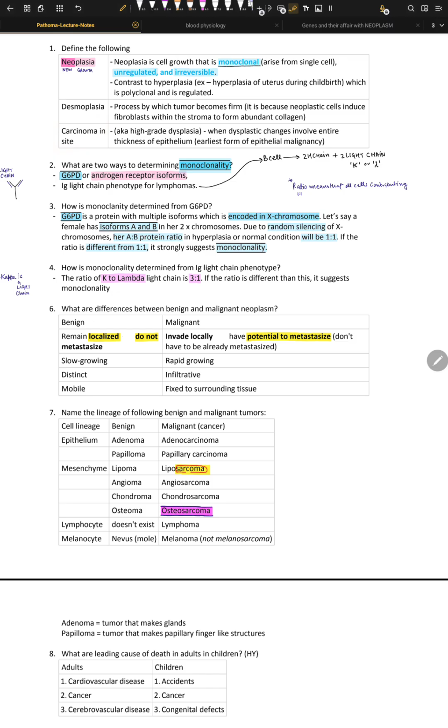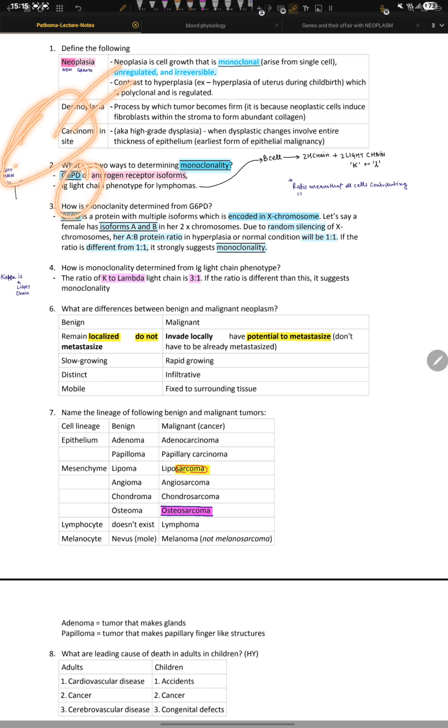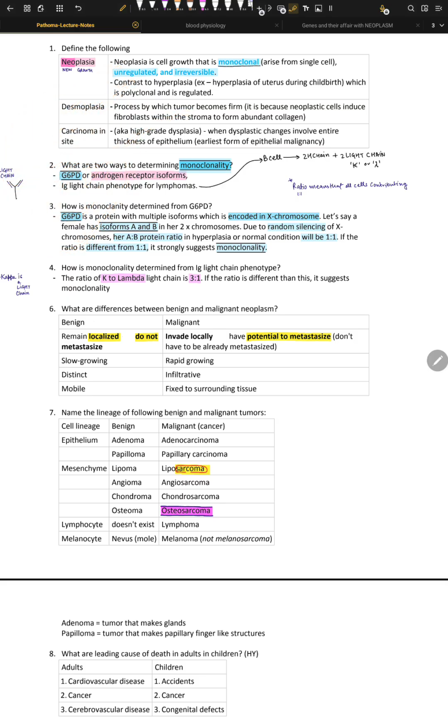What is carcinoma? Carcinoma is just cancer of gland. Okay, it's a malignant tumor, and it comes from three main germ layers: ectoderm, endoderm, and mesoderm. Ecto is like the outside, the skin. It makes skin and gland. Endo means the inside, like the lining of the gut and respiratory tract, and mesoderm is the muscle one. So carcinoma arises from epithelial tissue, and if the tumor comes from mesenchyme, we call it sarcoma.